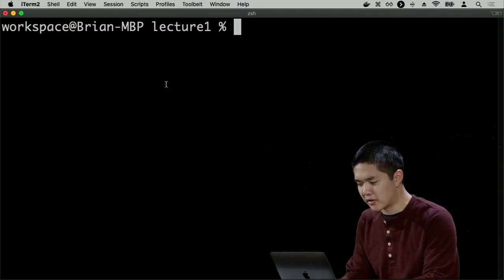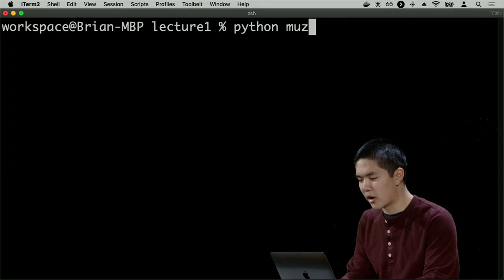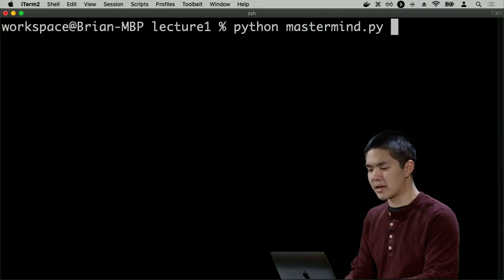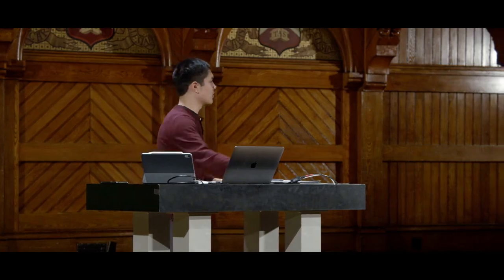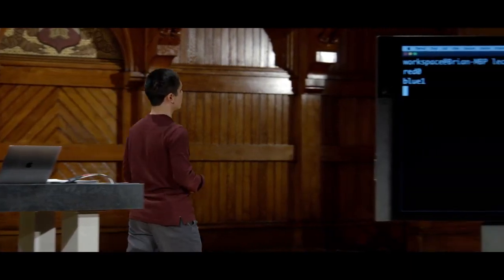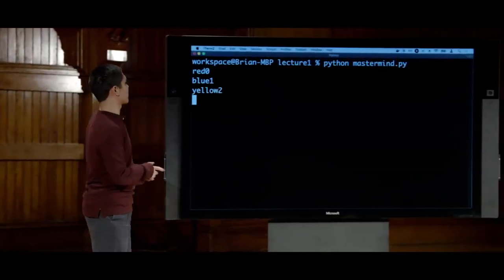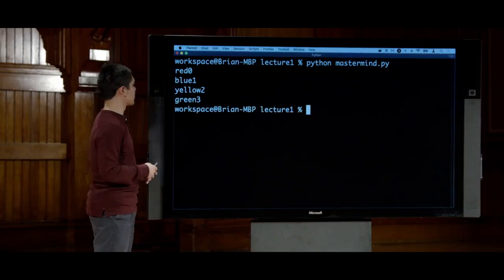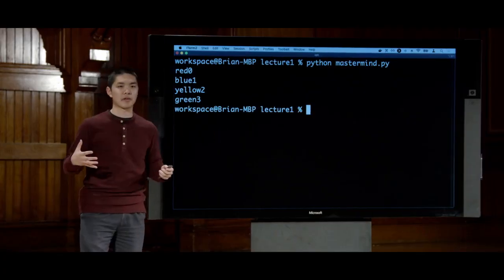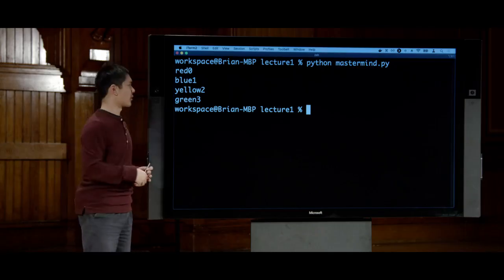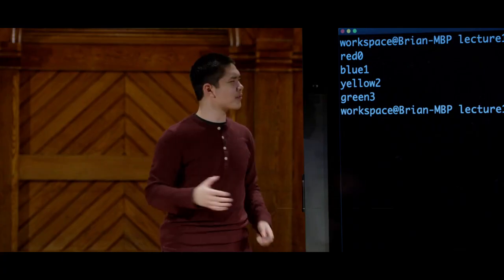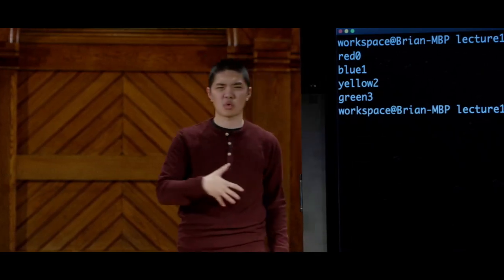But I just want to demonstrate that when we run this code, run Python mastermind.py, and see what we get, we ultimately are able to compute red in the 0 position, blue in the 1 position, yellow in the 2 position, and green in the 3 position as the ordering of those symbols. Now, ultimately, what you might have noticed is this process was taking quite a long time.